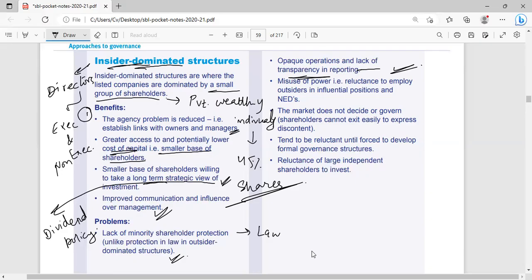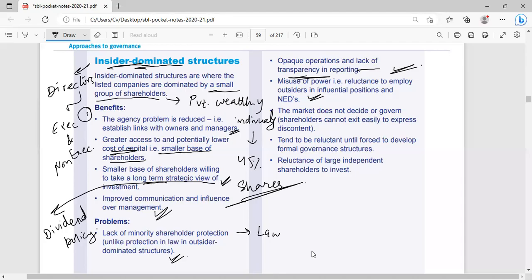They can influence the transparency of the organization. Misuse of power, there could be misuse of power, that is reluctance to employ outsiders in influential positions and as non-executive directors. Where there will be dominance of certain people, definitely there will be misuse of power.